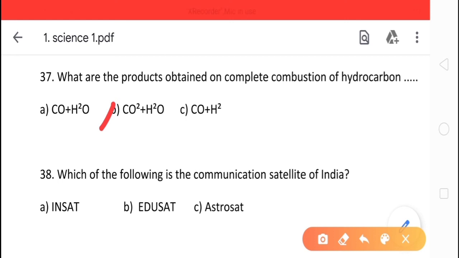38th question is, which of the following is the communication satellite of India? Options are A, INSAT, option B, EduSat, option C, AstroSat. And the correct option is INSAT. INSAT is the communication satellite of India.